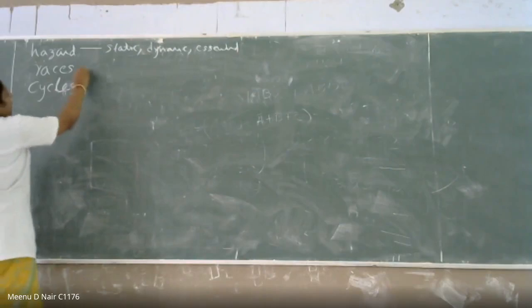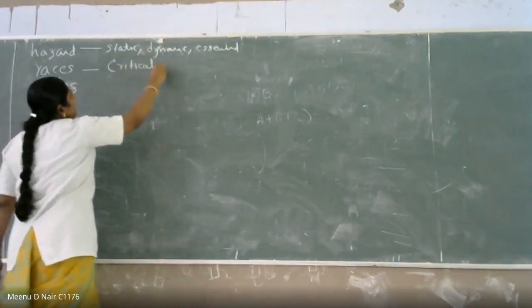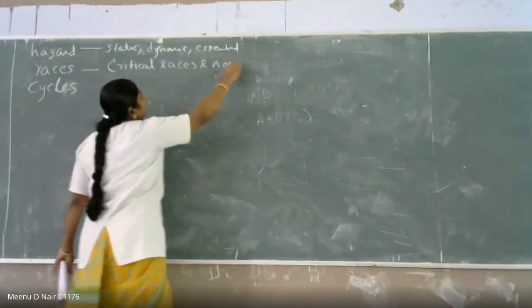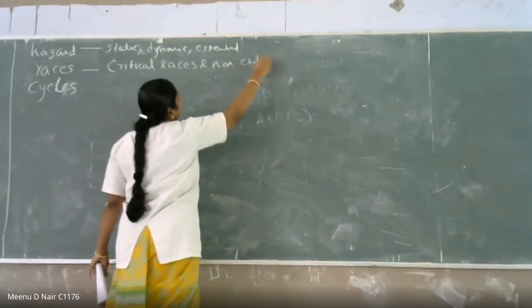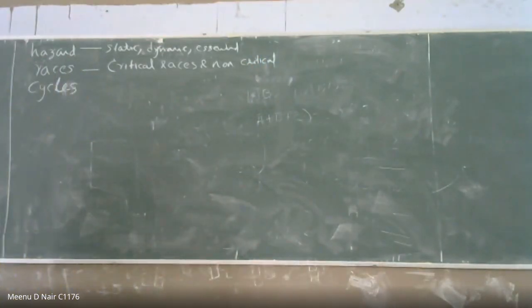The second one is races. There are critical races and non-critical races. There are two types: critical races and non-critical races. And the last one is cycles. So we'll see what races are. R-A-C-E-S. Races.